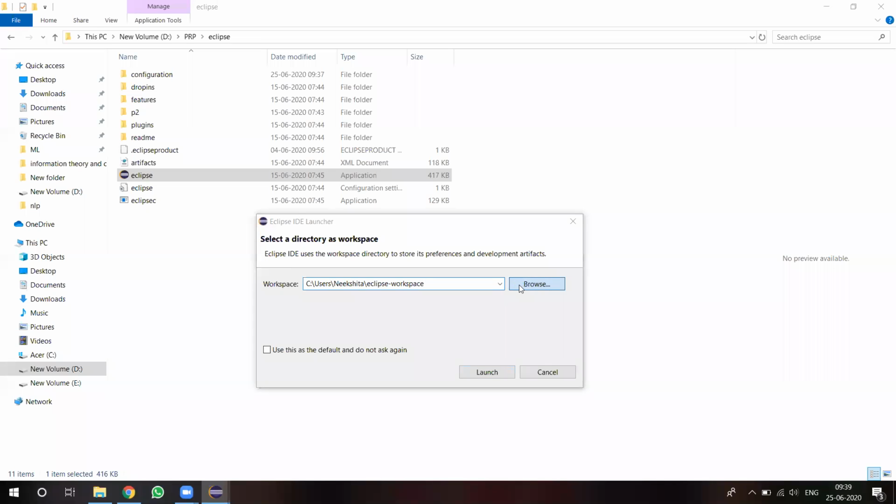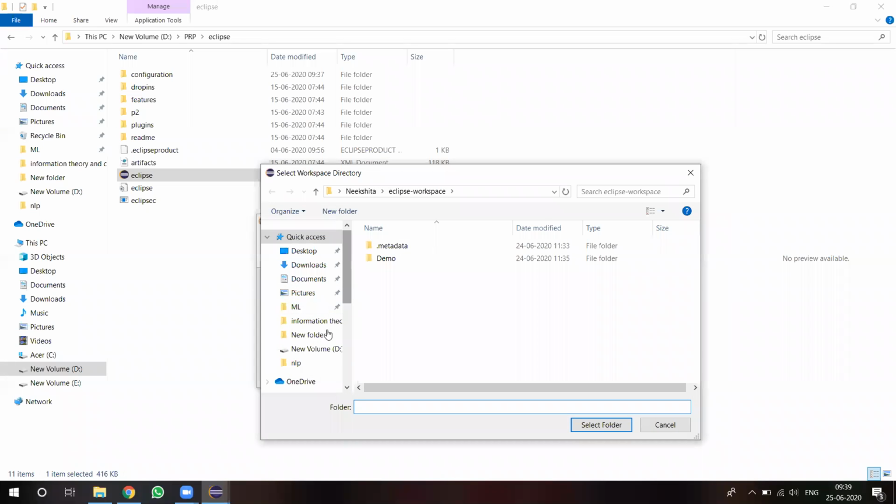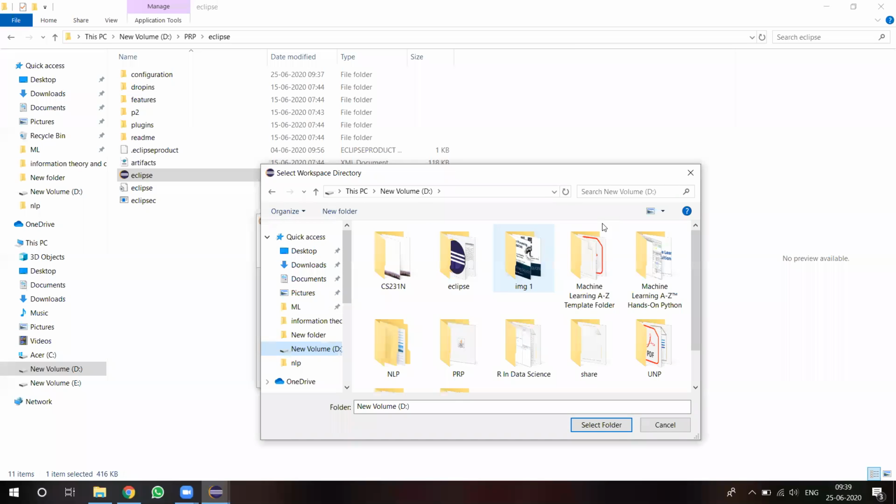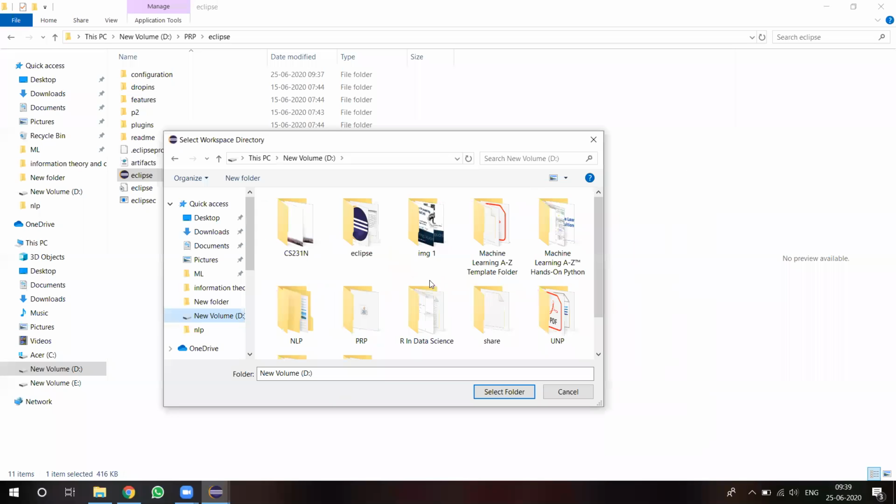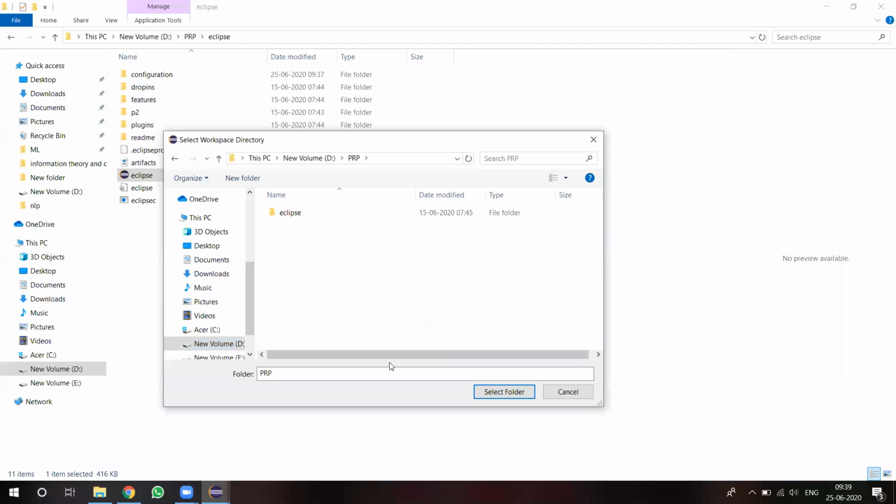Now I am specifying the path: in D drive, under the PRP folder, I am creating one subfolder, that is demo programs.